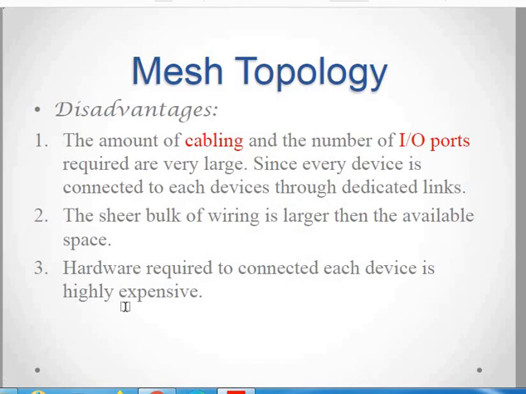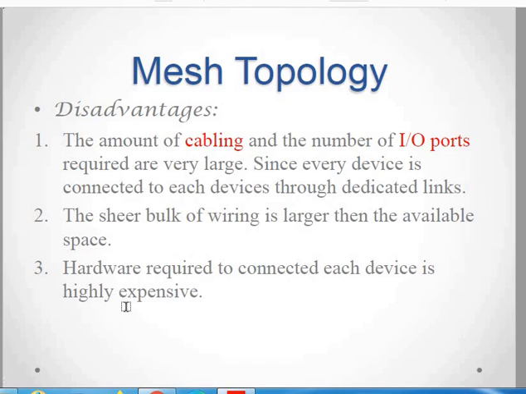Then what are the disadvantages? The main disadvantage is that if the number of nodes in a mesh topology increases, obviously you will require a bulk of wiring, and obviously the IO ports requirement will be very high, so this will increase the hardware requirement.